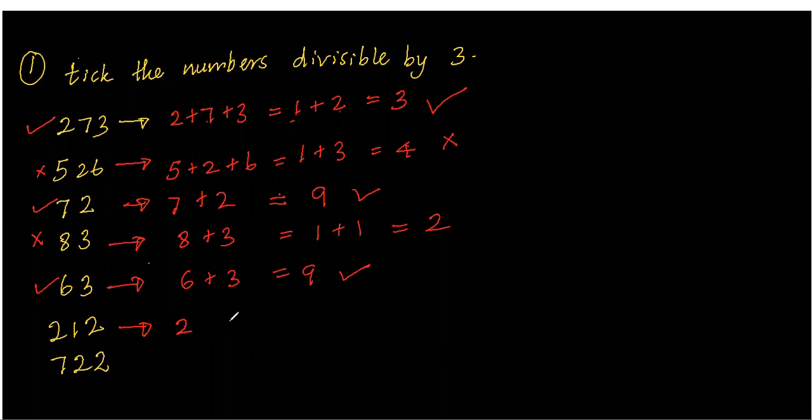212. 2 plus 1 plus 2. 2 and 1, 3 and 2, 5. No, it is not divisible by 3. 722. 7 plus 2 plus 2. 7 and 2, 9 and 2, 11. 1 and 1, 2. That is not divisible. Only 3 numbers are divisible by 3 here. Now you can check whether a number is divisible by 3. Soon you can decide it by looking at it.